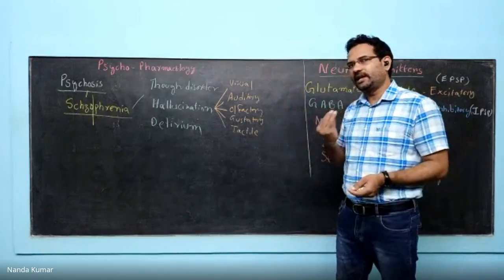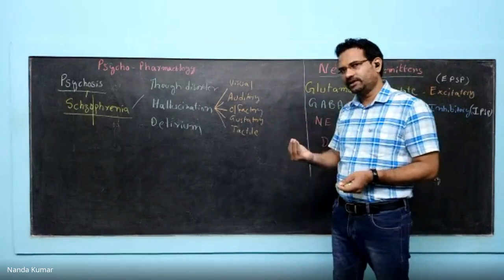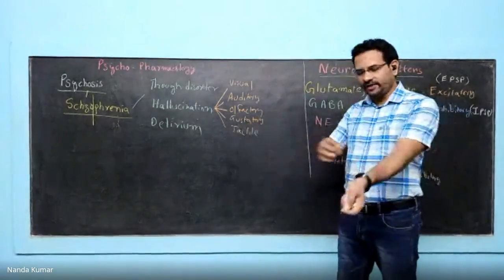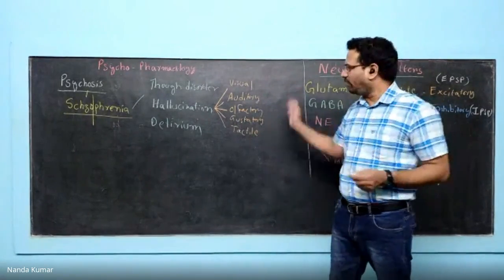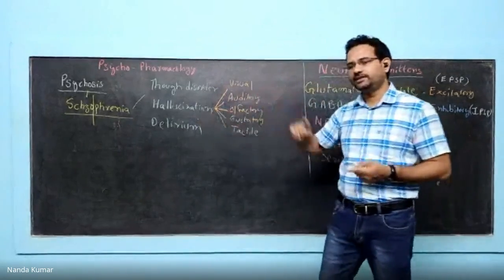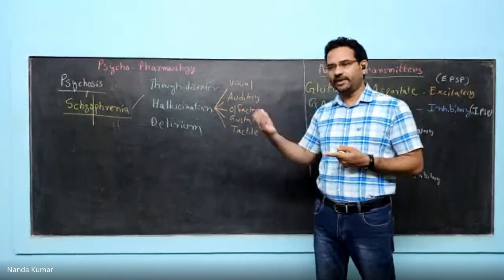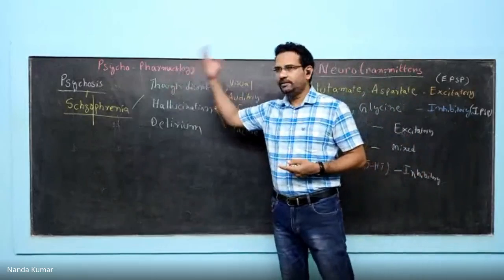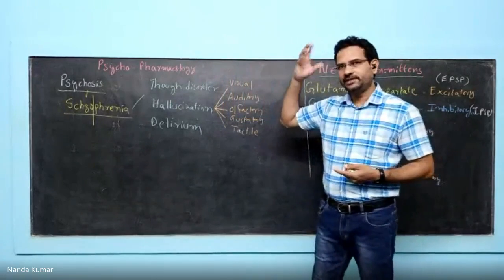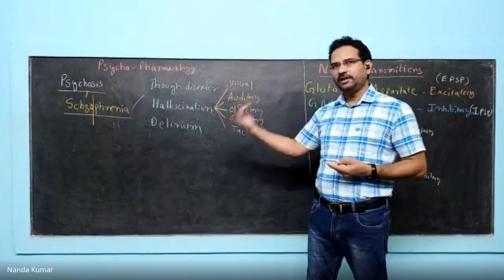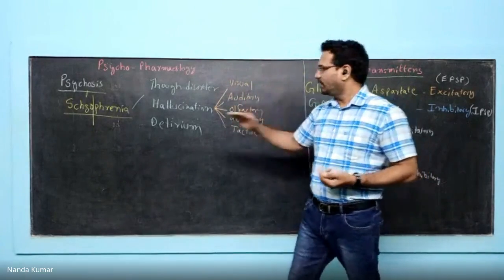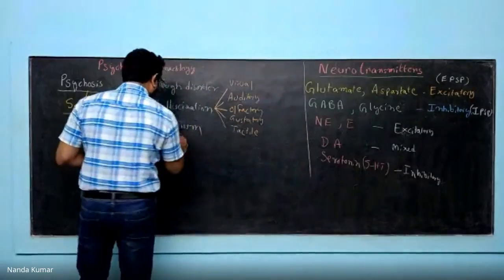Gustatory: people feel a kind of taste in their mouth even though nothing is there. Tactile: they feel something is on their body, something moving on their body. All these are called hallucinations. Hallucinations are false sensations. Because of thought disorder and certain neurotransmitter changes, all these things are produced. So hallucinations are false sensations, whereas delirium is false belief.